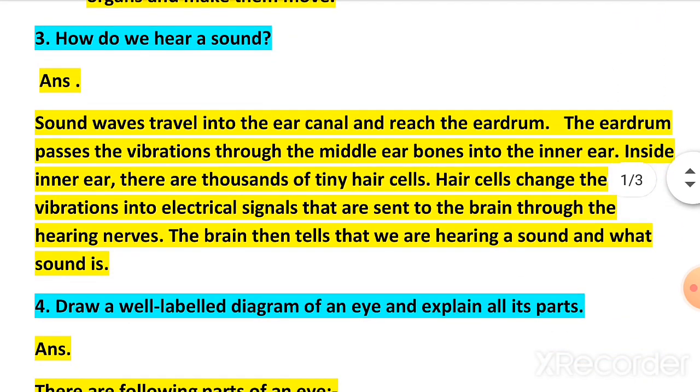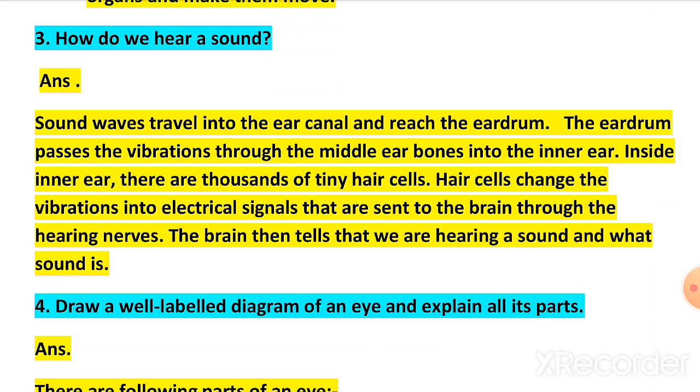Now question number 3. How do we hear a sound? Actually, hearing sound is a process in which many parts of our ear are involved. It happens as sound waves travel into the ear canal and reach the eardrum. The eardrum passes the vibrations through the middle ear bones into the inner ear.